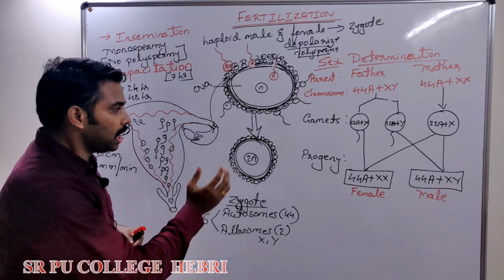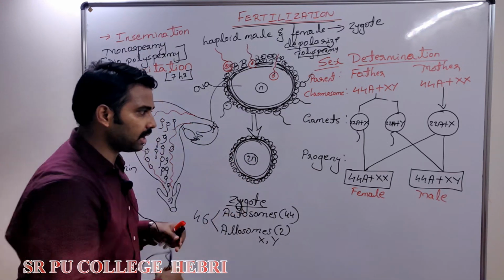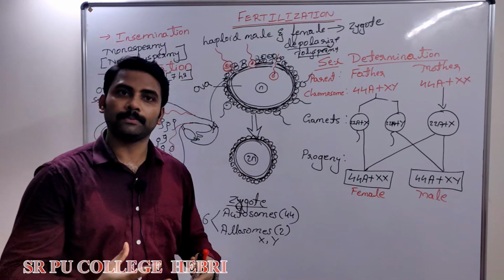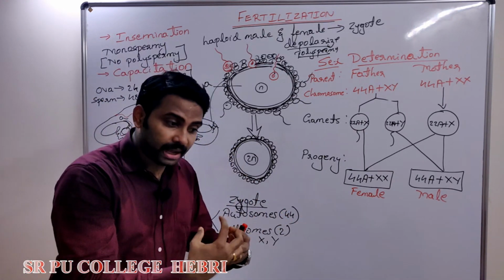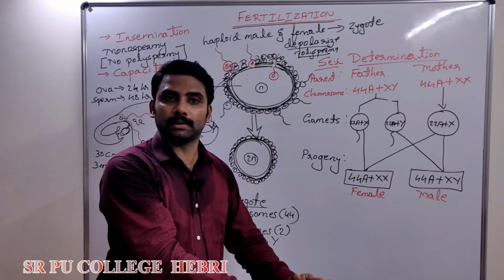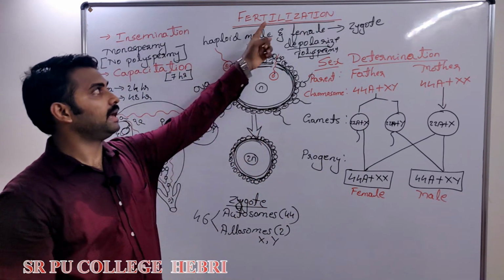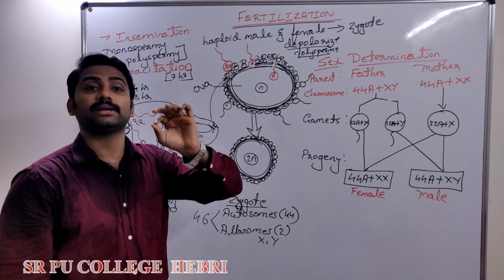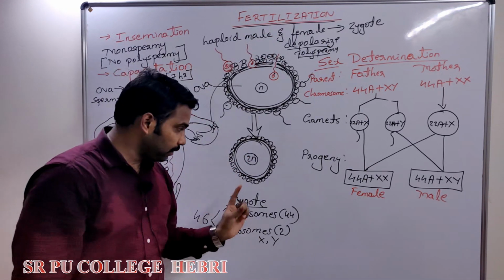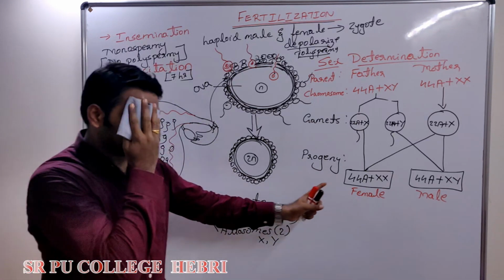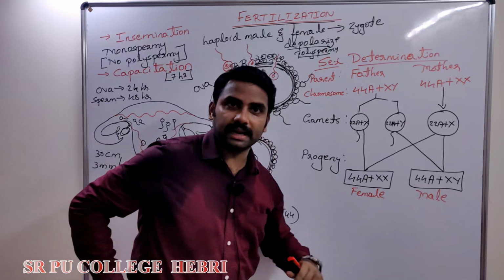Remember, when fertilization happens and the zygote is formed, at that moment of time only it is decided whether the baby that is going to come out of the mother's womb after 9 months will be male or female. Once fertilization is over and the zygote is formed, the sex of the baby is decided.